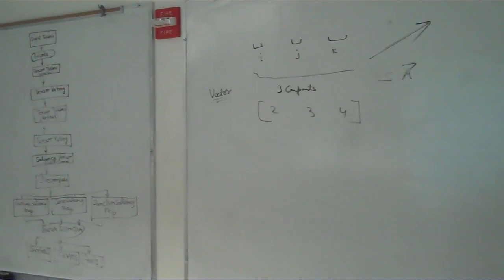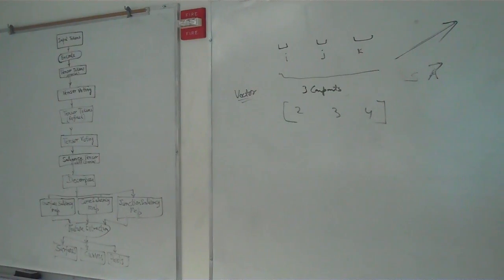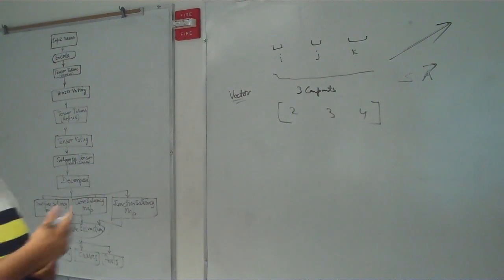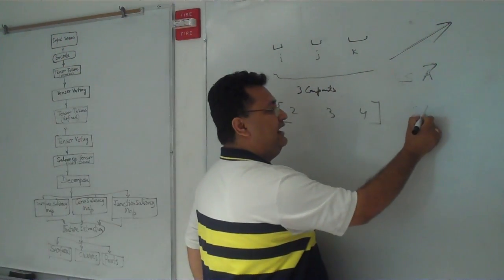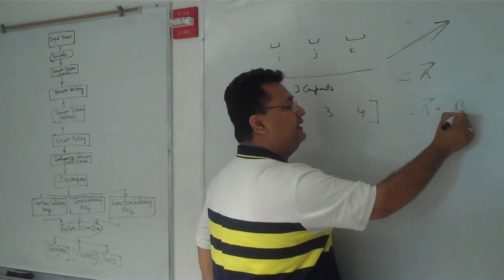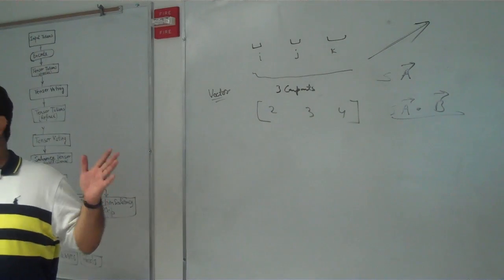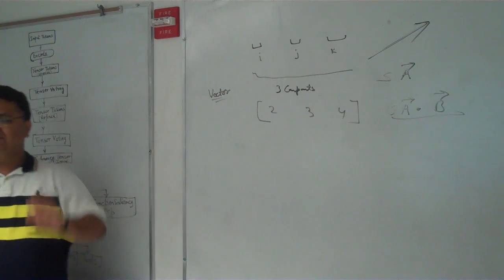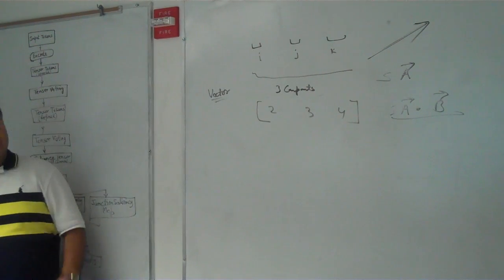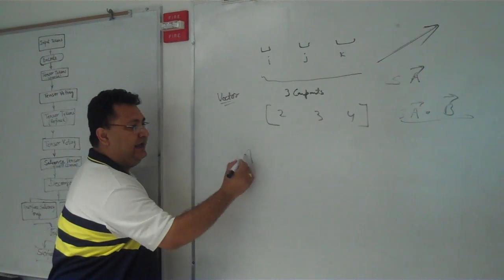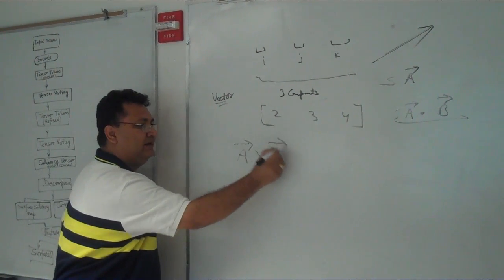But if you have to change the direction, what are the options? You will say, okay, A dot B. Do you think we will get a vector? No. This is the inner product or scalar product, and we get a scalar quantity. Suppose you say A cross B, the vector product.